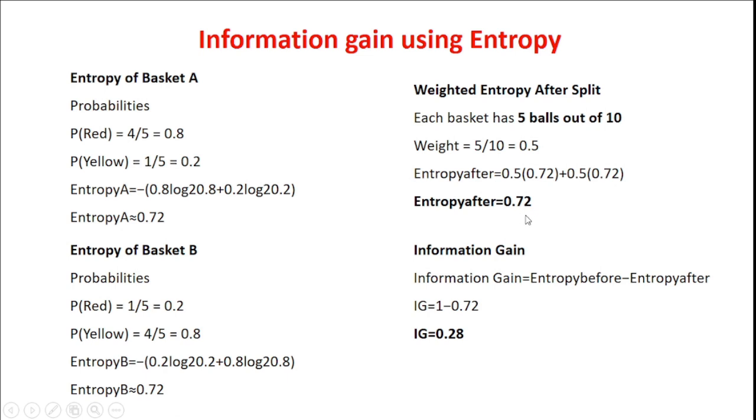So information gain is nothing but entropy before minus entropy after. The entropy before is 1 and the entropy after is 0.72. So the total information gain is 0.28. So information gain is very less in this particular case. So it says the data, our class, is purely mixed.